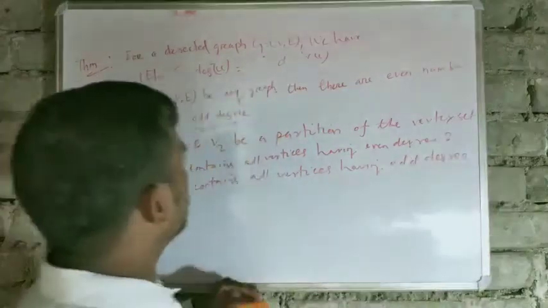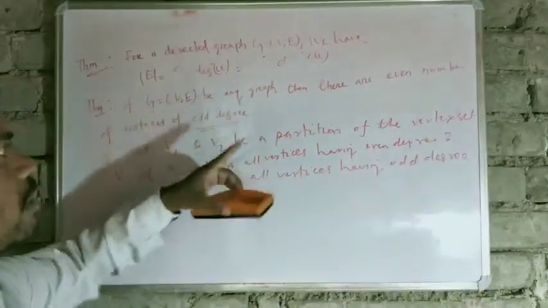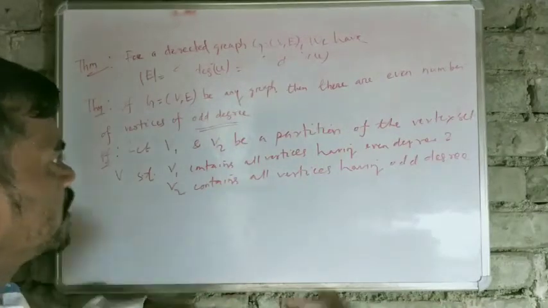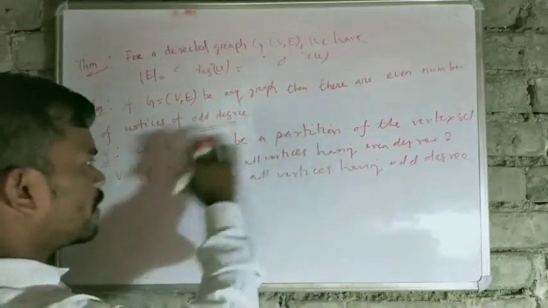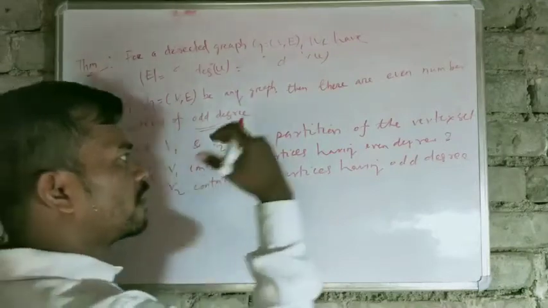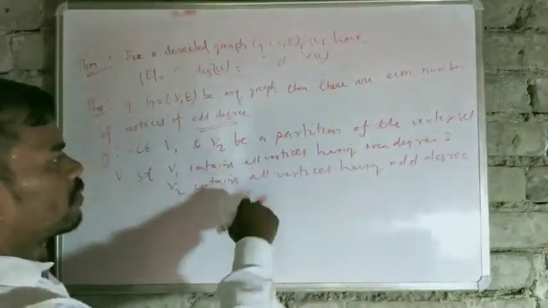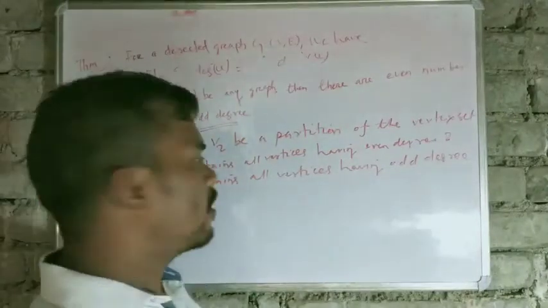Okay, we know this graph G has vertex set V and edge set E. So now we are partitioning this vertex set V into V1 and V2, where V1 contains all vertices having even degree and V2 contains all vertices having odd degrees.